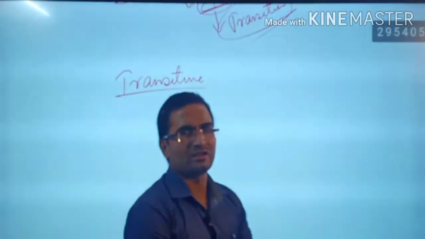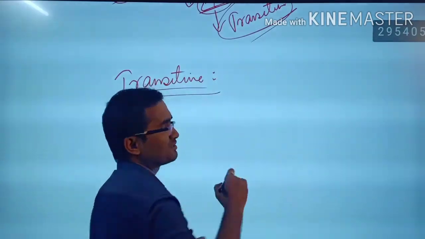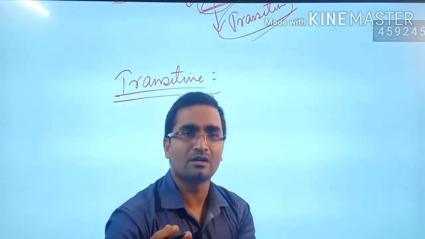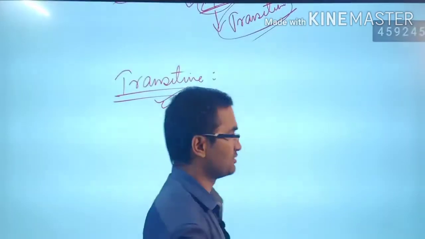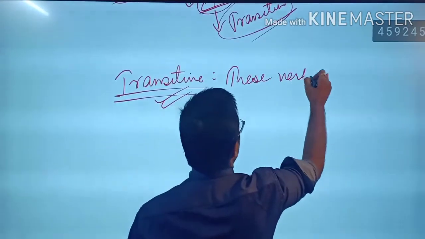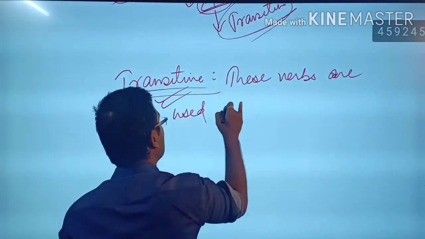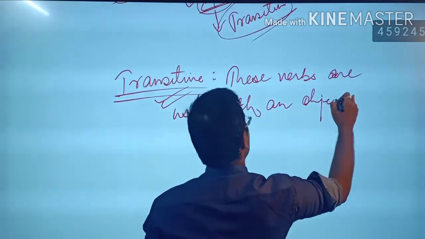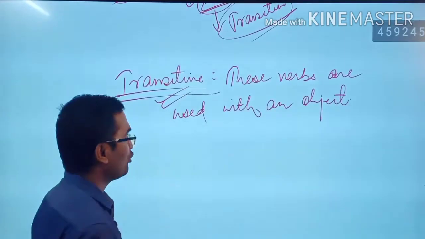So I'm going to tell you, my dear friends, in a very short way. Transitive verbs are such verbs which are used with an object. If there is an object in a sentence, then what is it? Transitive, right? These verbs are used with an object.